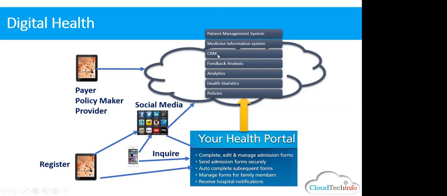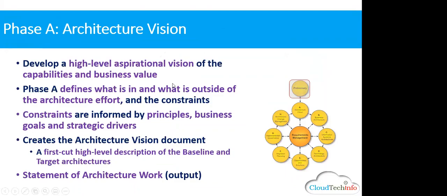So this is the vision, the aspirational vision. I told you in the P phase we set up the EA practice. Why did we set up an EA practice? Because we want to go for telehealth or self-management, like the future of health we want to have. So just have a look. Again, I connected with the payer and policymaker at a high level. Look back to the A phase.